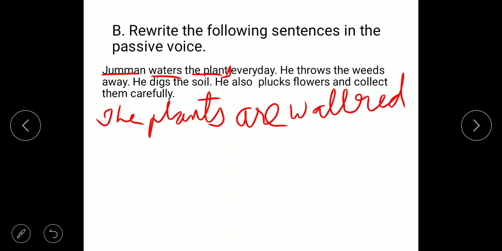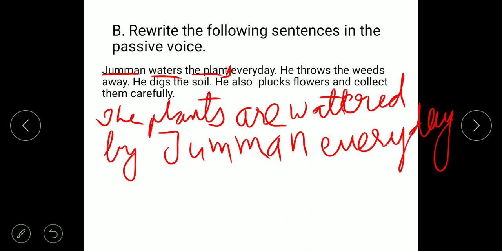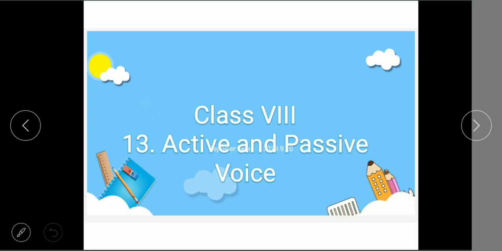Watered, this one ends with e-d. Watered by Juman. Now next one, he throws the weeds every day. Write first, every day. Now next sentence is, he throws the weeds away.